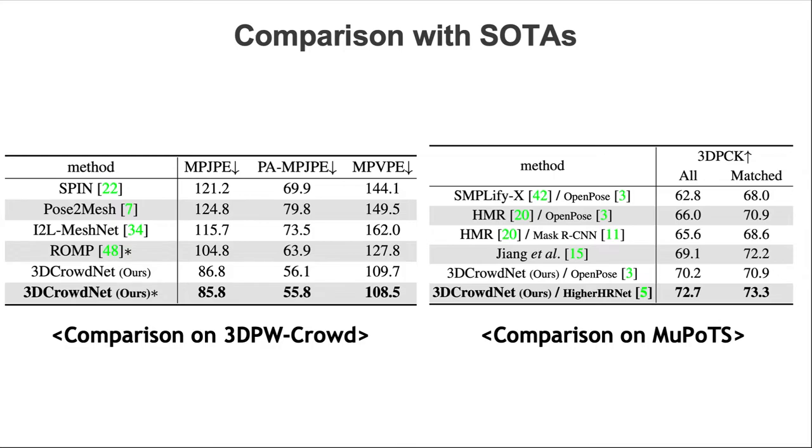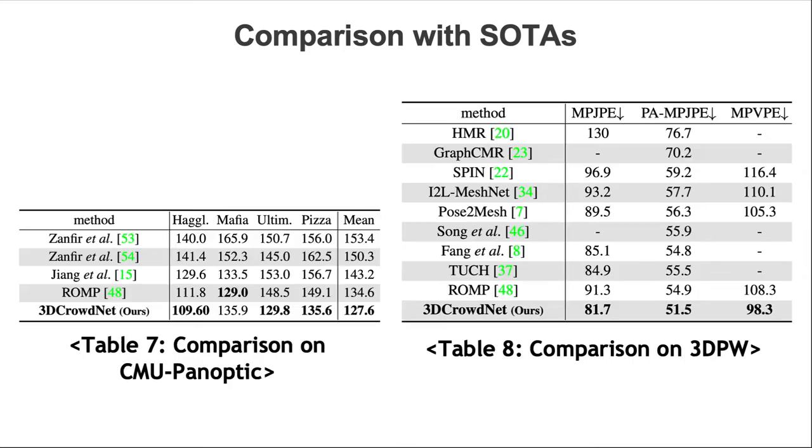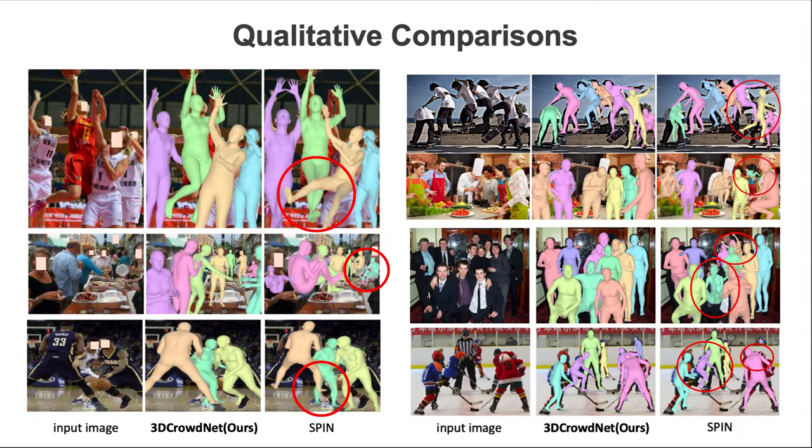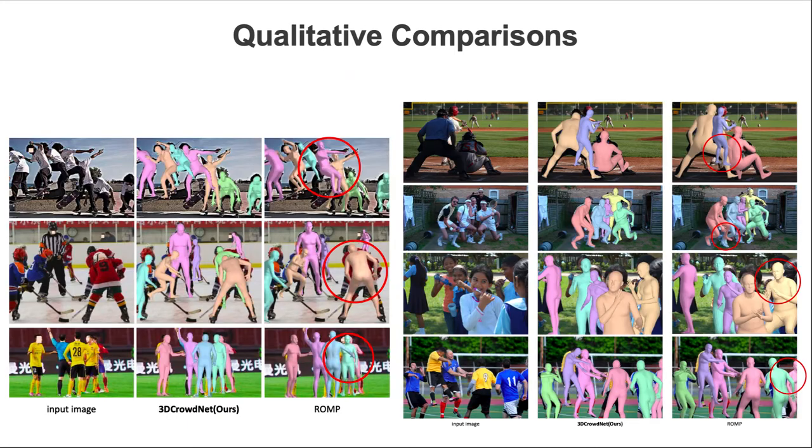We also provide experiments on other 3D benchmarks. Qualitative comparison between 3DCrowdNet and SPIN. Qualitative comparison between 3DCrowdNet and ROMP.